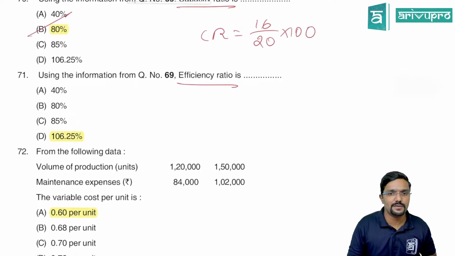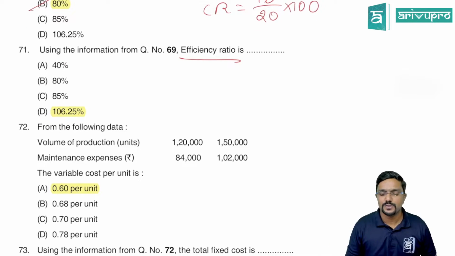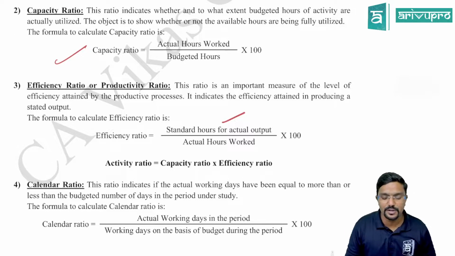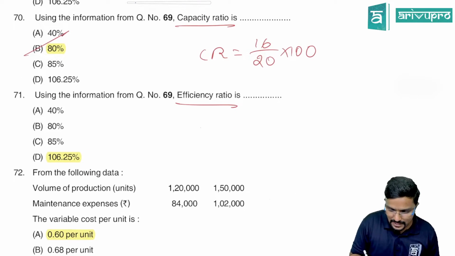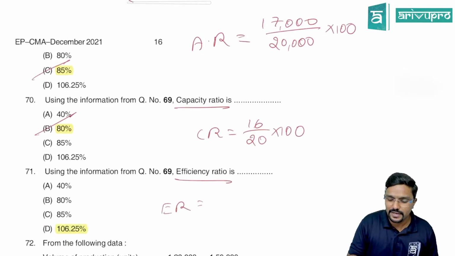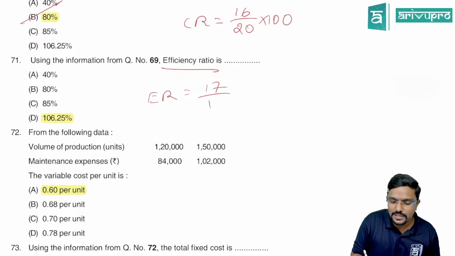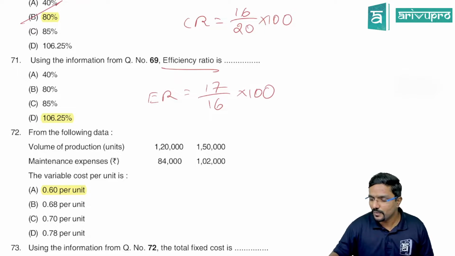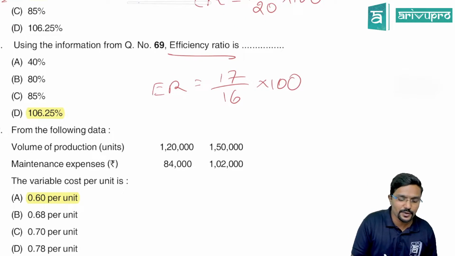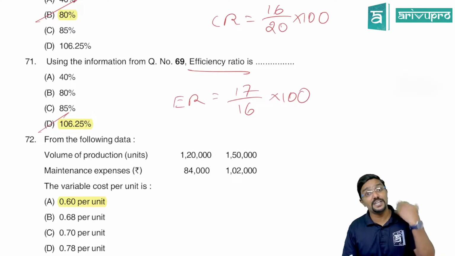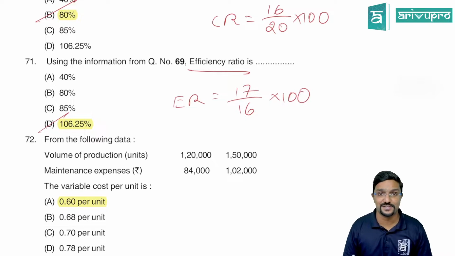So straight away calculations I have done. Next is efficiency ratio. So what is the formula for efficiency ratio? The formula would be standard hours for actual output divided by actual hours worked. Standard hours for actual output is 17,000 hours. Actual hours worked is 16,000 hours into 100. So 17 by 16 into 100. It is 106.25%. So on the same question, 3 different ratios are asked in 3 different questions. So you will be getting 3 marks.